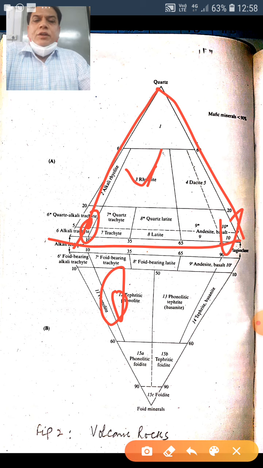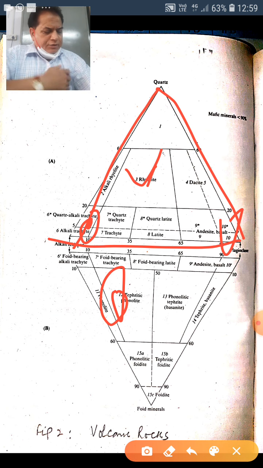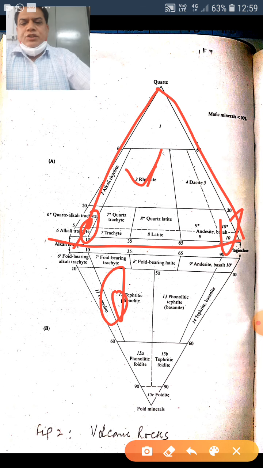So the plutonic diagram is for phanerocrystalline rocks, while for volcanics the minerals are seen under the microscope, and on that basis classification is given. So these double triangle diagrams are separate for plutonic rocks and volcanic rocks. The volcanic rocks are also named on the basis of a similar triangle arrangement, shown here as figure 2.